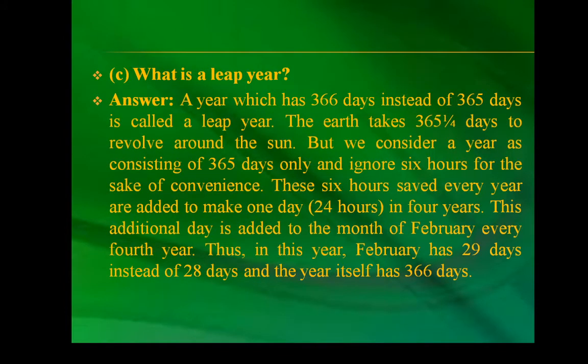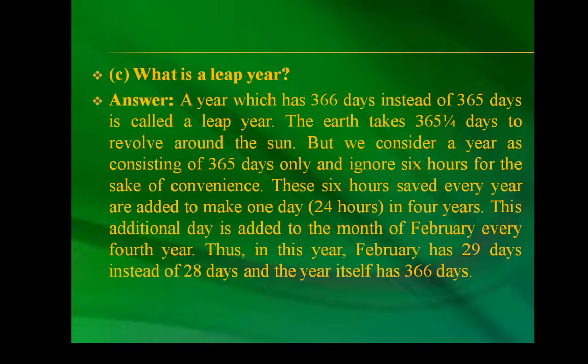What is a leap year? A year which has 366 days instead of 365 days is called a leap year. The Earth takes 365 and 1/4 days to revolve around the Sun, but we consider a year as consisting of 365 days only and ignore 6 hours for the sake of convenience.